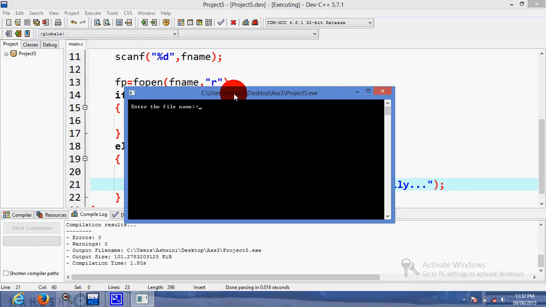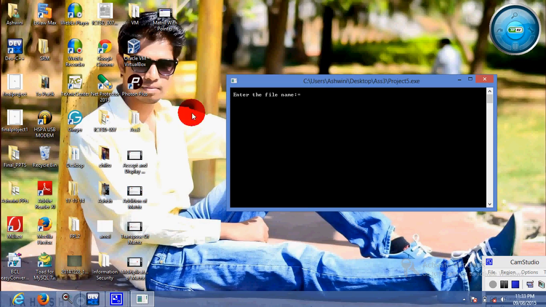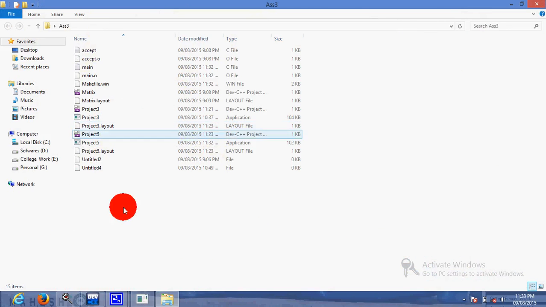C:\users\Ashwini\desktop\assignment 3. So we can read or write any file, we can open any file which is present in the assignment 3 folder. So before that, you can check your desktop assignment 3 folder.